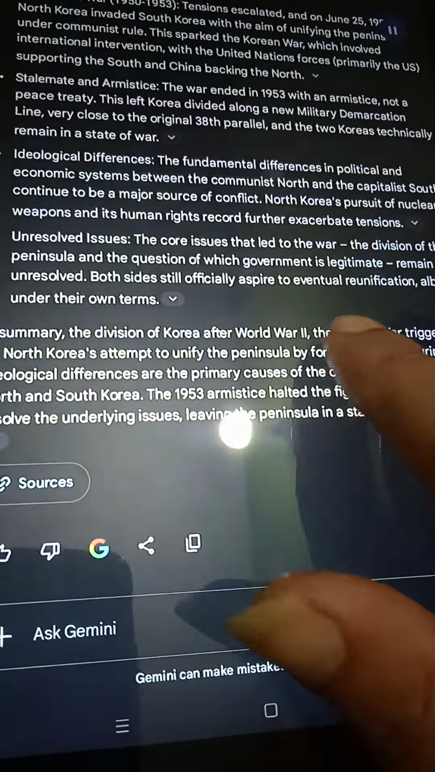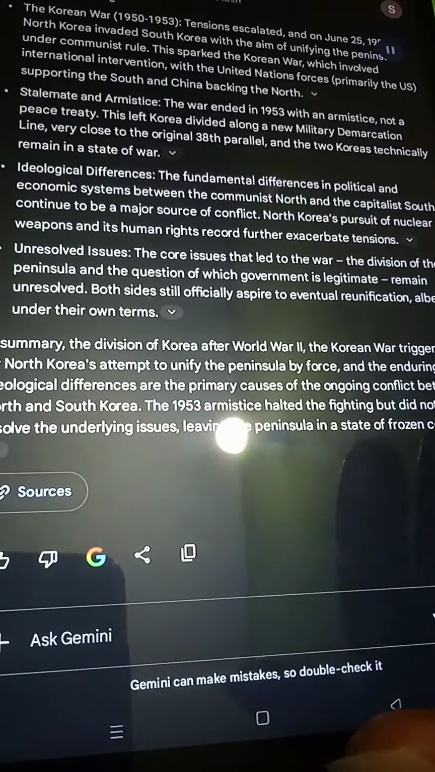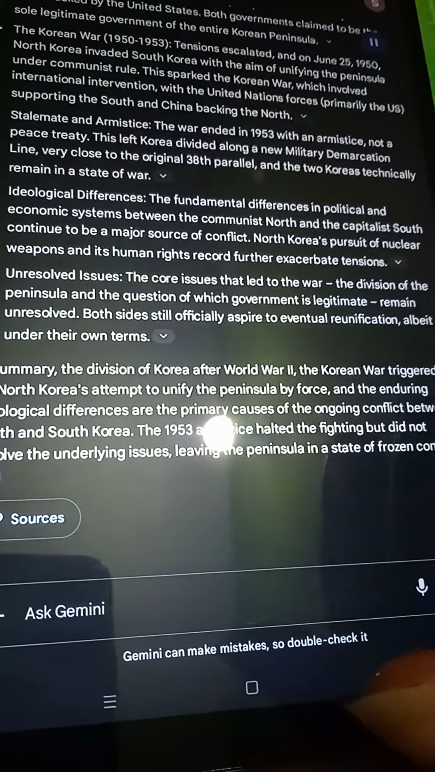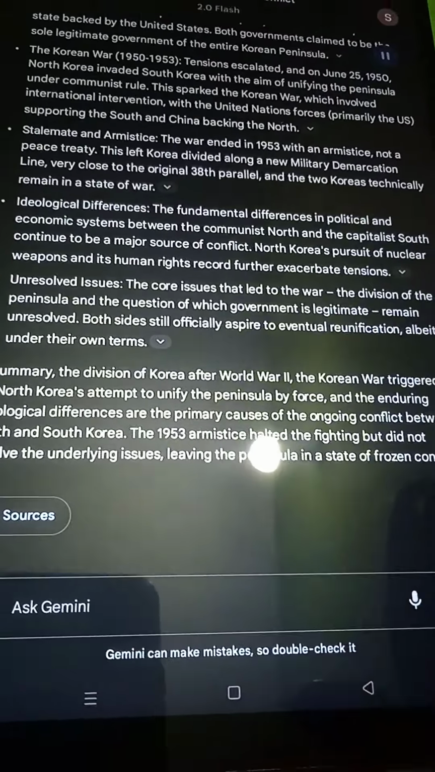Stalemate and armistice. The war ended in 1953 with an armistice, not a peace treaty. This left Korea divided along a new military demarcation line, very close to the original 38th parallel, and the two Koreas technically remain in a state of war.